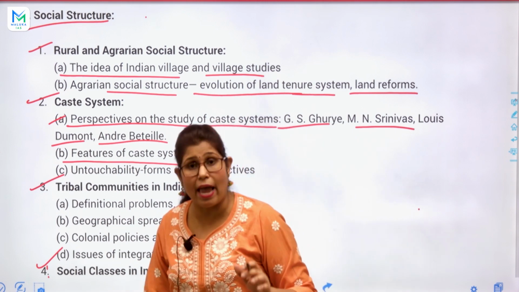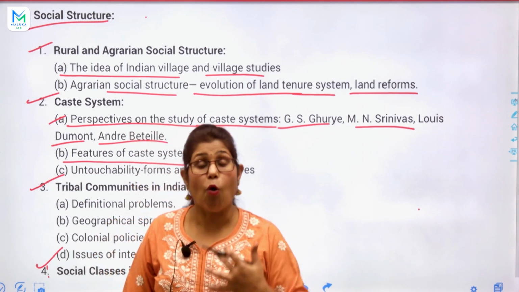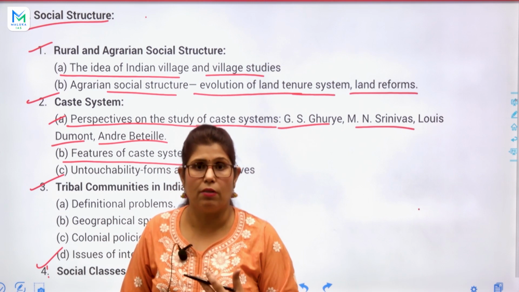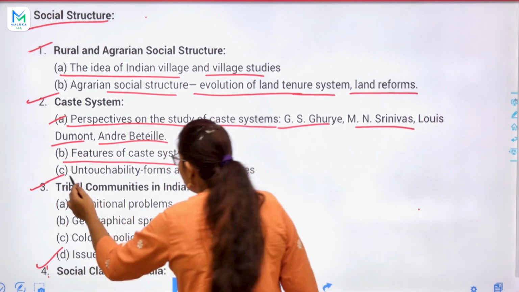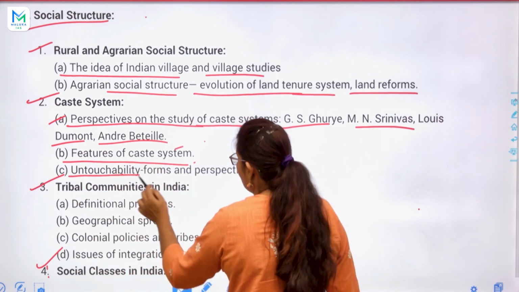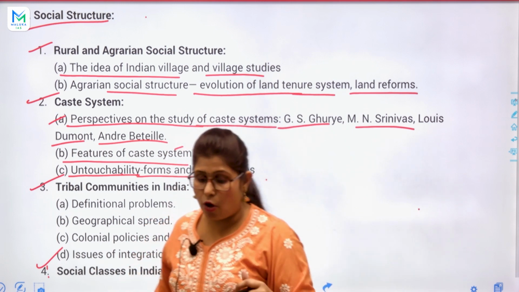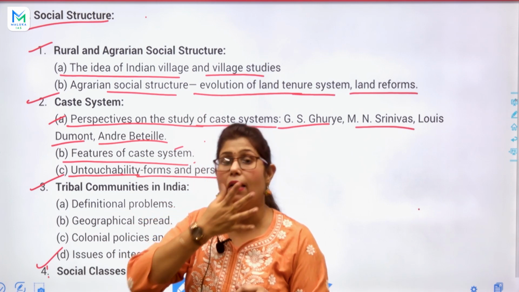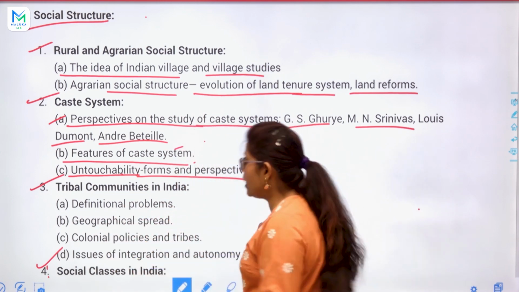Every caste has its own features, its own symptoms. Okay, so that we will have to discuss. And untouchability is also a feature of the caste system, its forms and perspective. In Article 17, the Constitution prohibited untouchability. Okay, in Article 17, but after that, does it still exist somewhere?